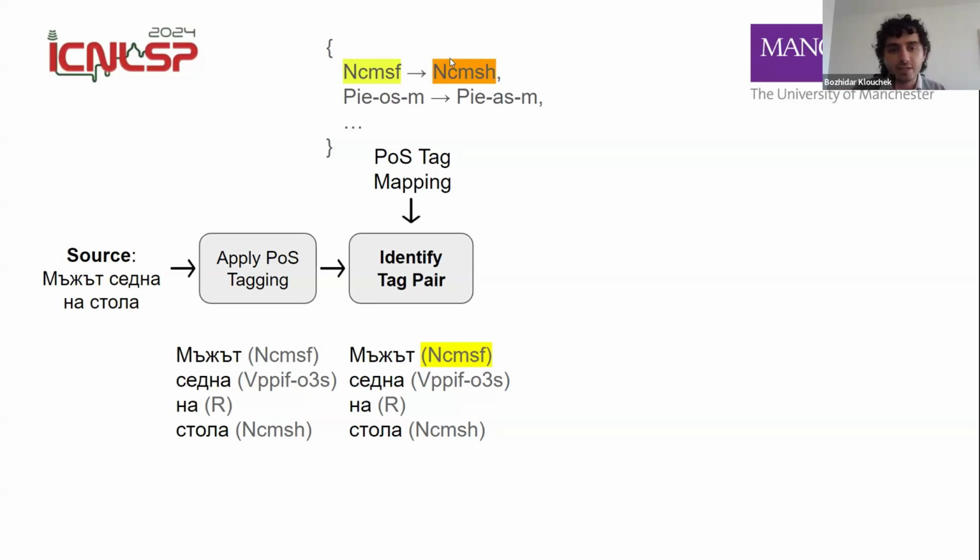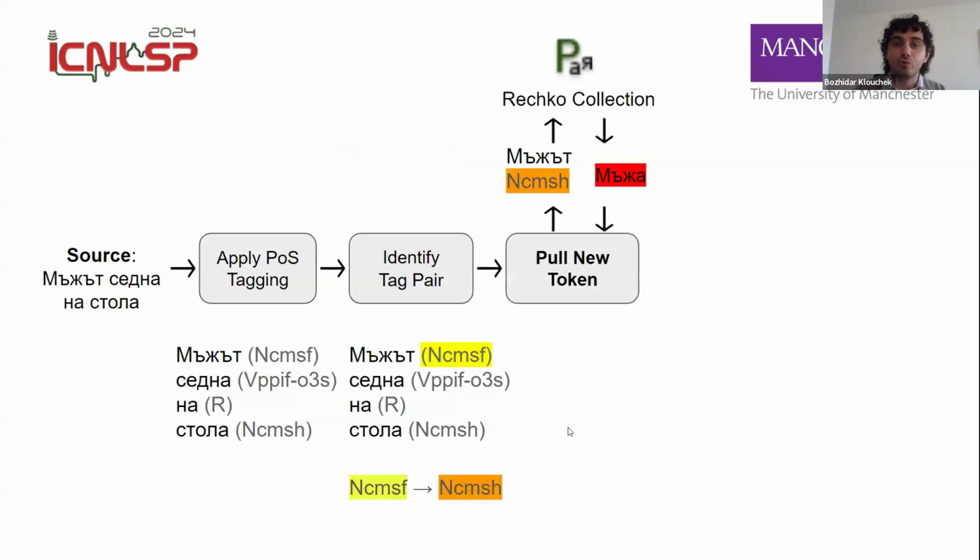And we immediately notice in the source sentence, we already have the yellow one. So our motivation here would be to switch it out with the orange to induce a grammatical mistake. So we've identified it, and now we want to pull our new token. So we pass the tag of interest, the new one, and the old token to pull the new one, which is a correct word in Bulgarian, but incorrect in the given context.